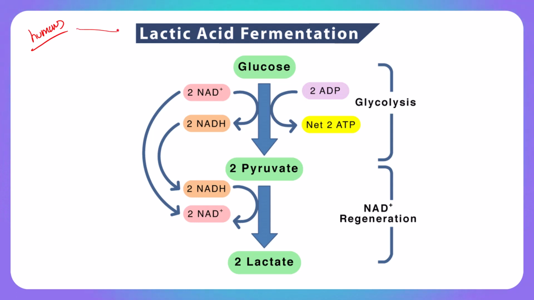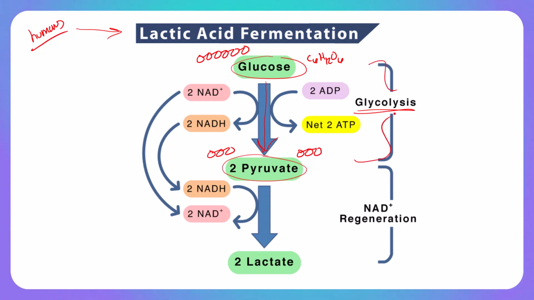We go through lactic acid fermentation, and so this is the lactic acid fermentation pathway. You will notice some familiarities, but then you'll obviously notice some differences. You know at this point glycolysis. Remember, glycolysis takes glucose, which is the same glucose we've talked about, C6H12O6. It's that same 6-carbon compound, C6H12O6, which is oxidized and split into 2 pyruvates. Remember, the pyruvates are the 3-carbon compounds, which are made at the end of glycolysis.